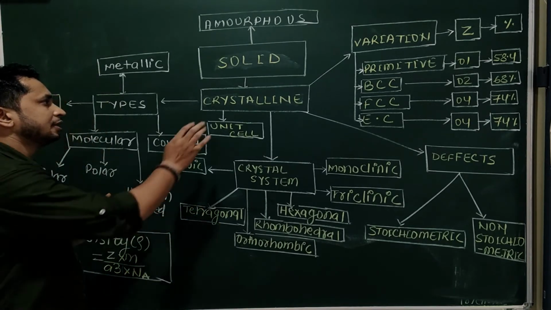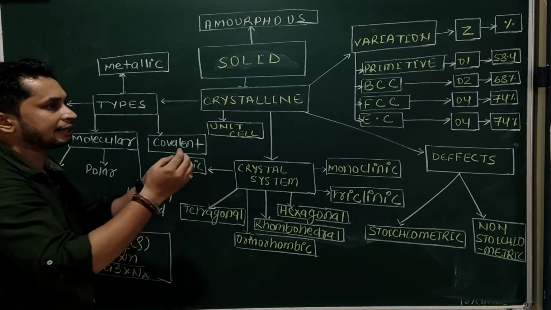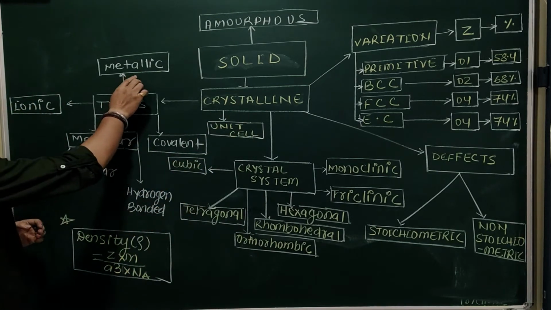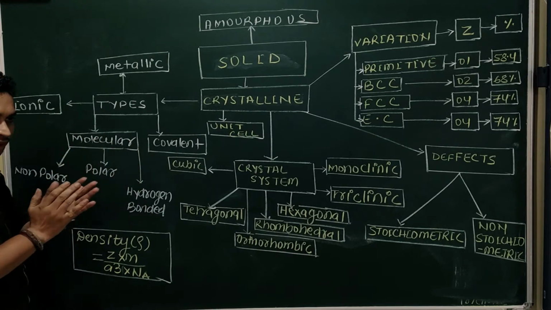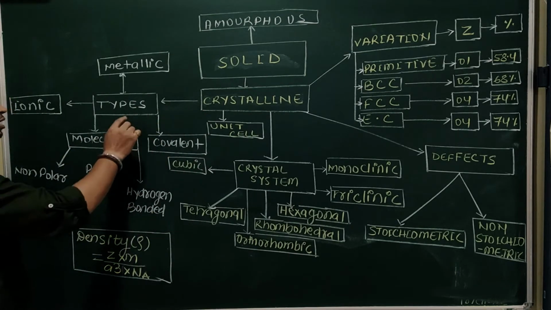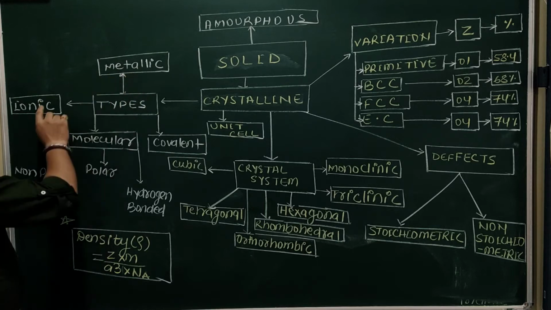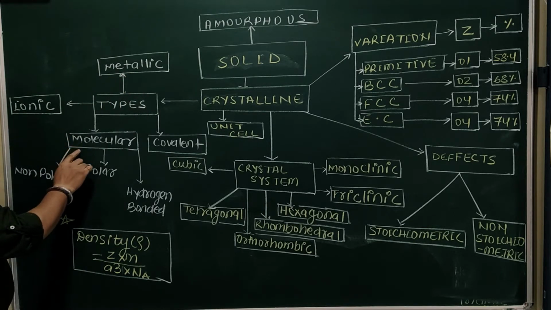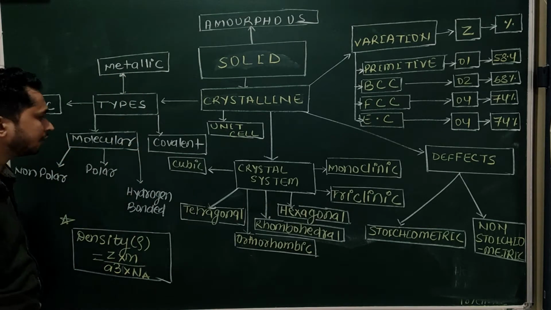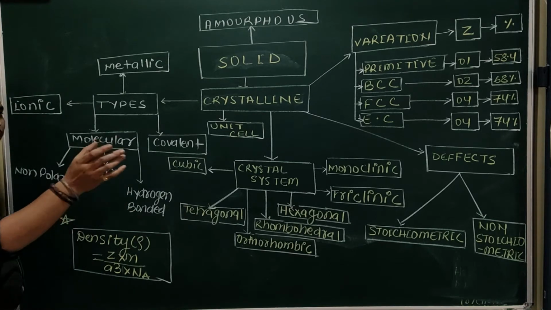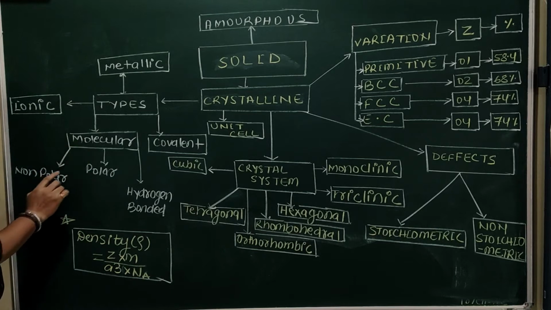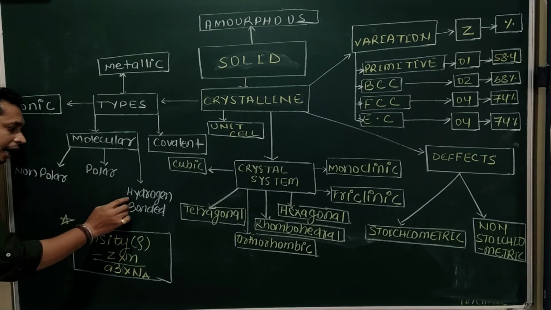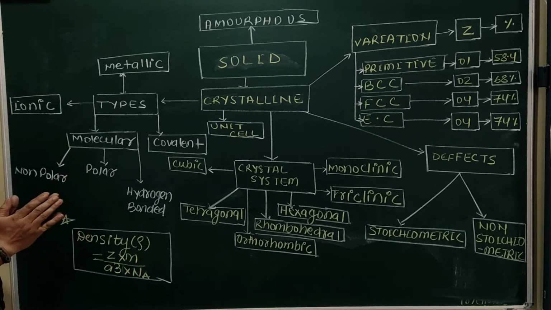So first thing is the crystalline solids are categorized under metallic, ionic, molecular and covalent solids. That means types of crystalline solids are metallic solids, ionic solids, molecular solids and covalent solids. Molecular solid is again categorized under non-polar molecular, polar molecular and hydrogen bonded molecular solids.